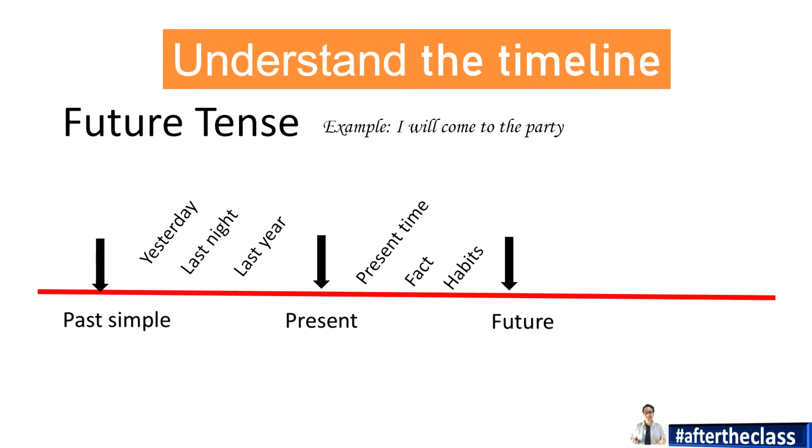Because future tense, what we will focus on is an activity that will be done and also something that will occur in the future. Okay, this is the timeline. So we focus on the use of future and an activity that will be done or occur in the future time.